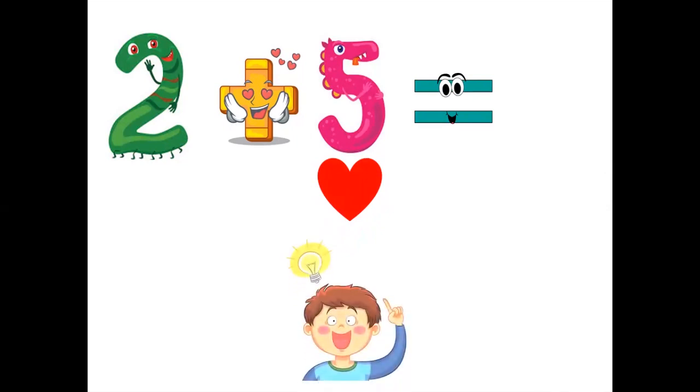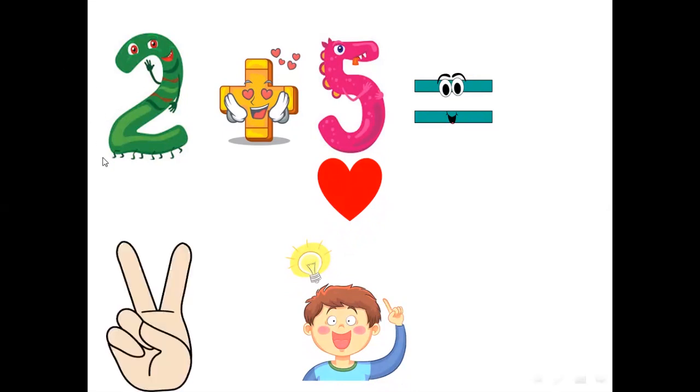We put 5 in our mind, and 2 on my fingers. After that, I count after 5 till I finish my fingers. Do it with me. After 5, 6, 7. So 2 plus 5 equals 7.